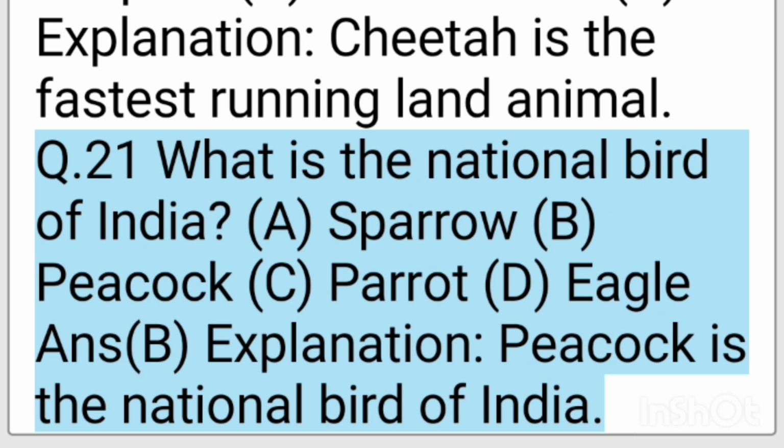Q21. What is the national bird of India? A. Sparrow. B. Peacock. C. Parrot. D. Eagle. Ans. D. Explanation. Peacock is the national bird of India.